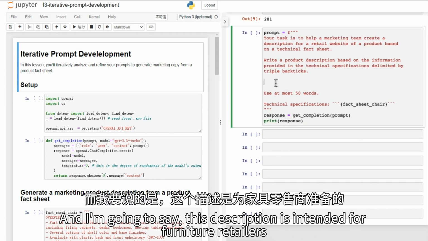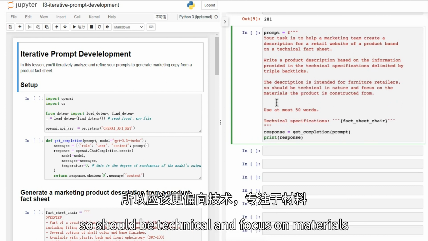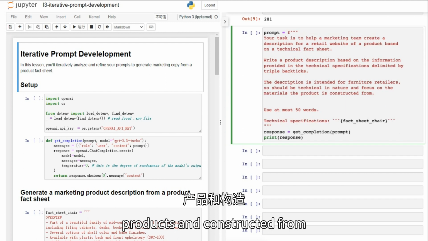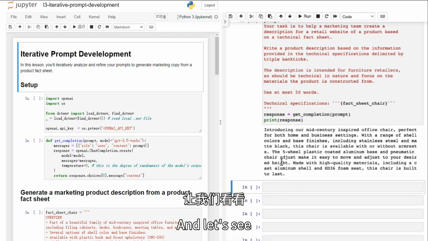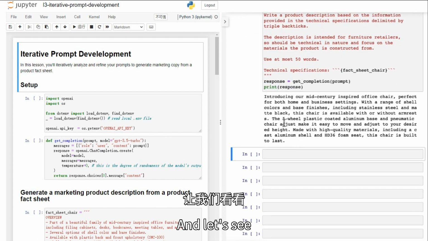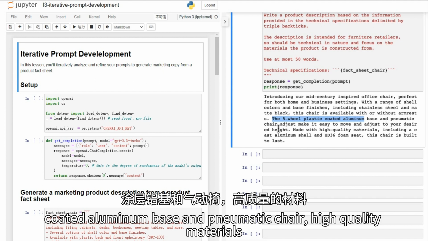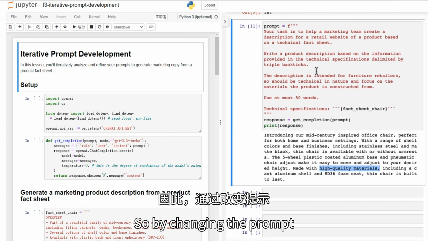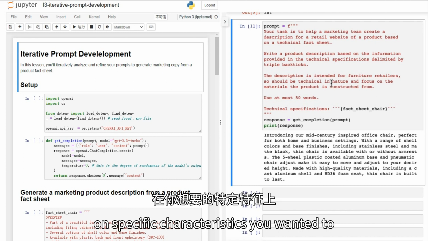And I'm going to say, this description is intended for furniture retailers, so it should be technical and focus on materials, products, and constructed from. Well, let's run that. And let's see. Not bad. It says, coated aluminum base and pneumatic chair, high quality materials. So by changing the prompt, you can get it to focus more on specific characteristics you want it to.